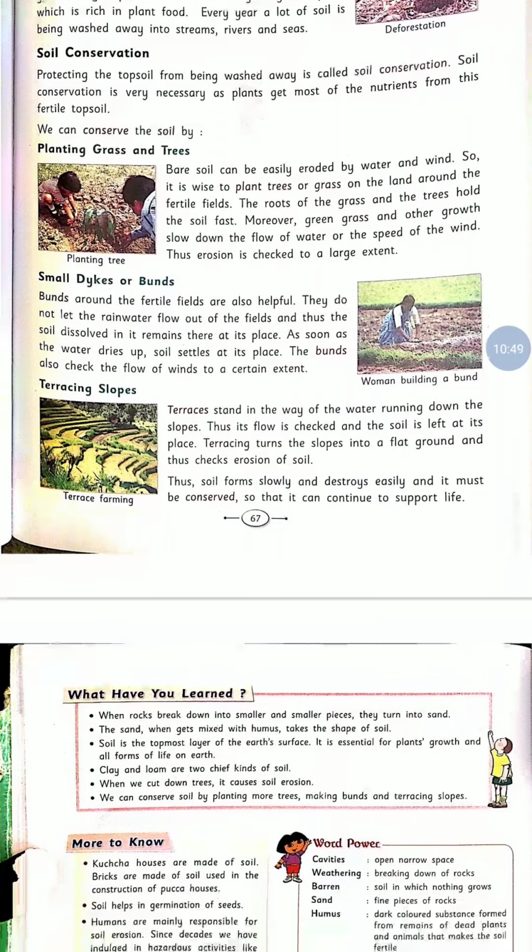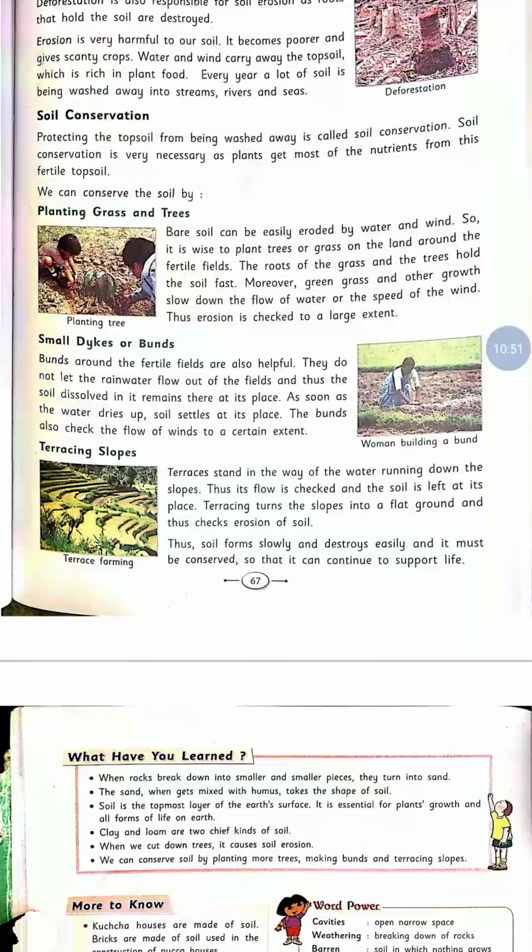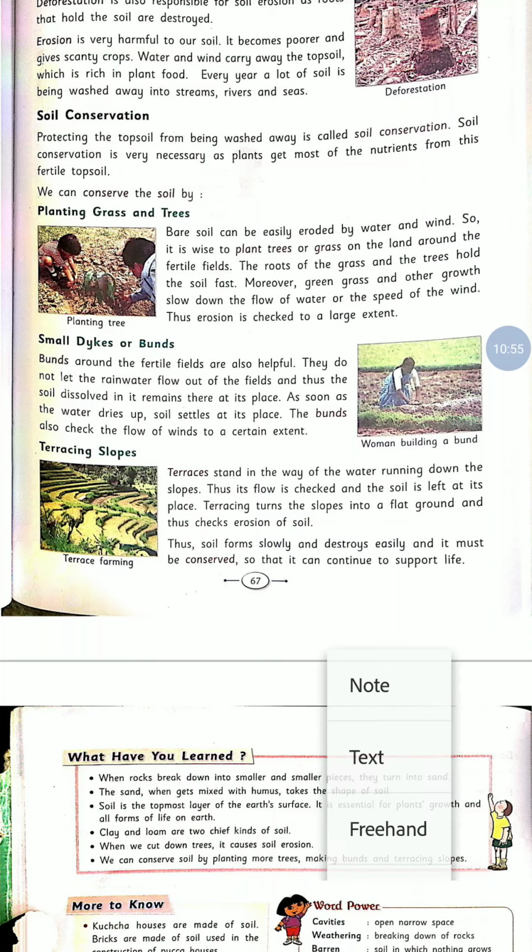Now you will see soil conservation. Protecting the topsoil from being washed away is called soil conservation. Soil conservation is very necessary as plants get most of their nutrients from this fertile topsoil.